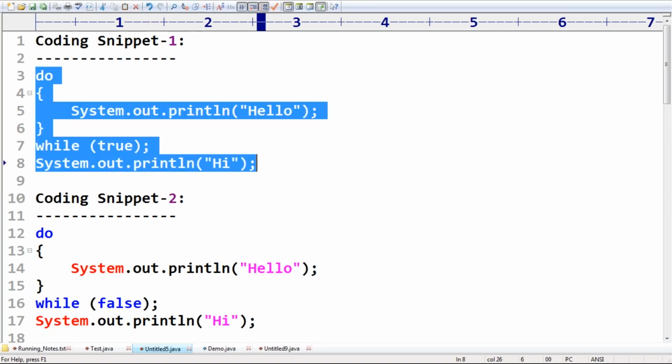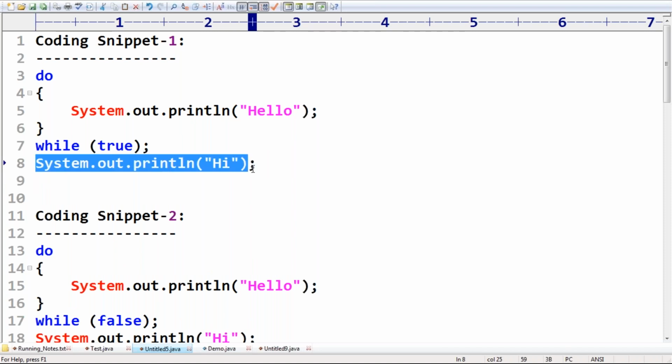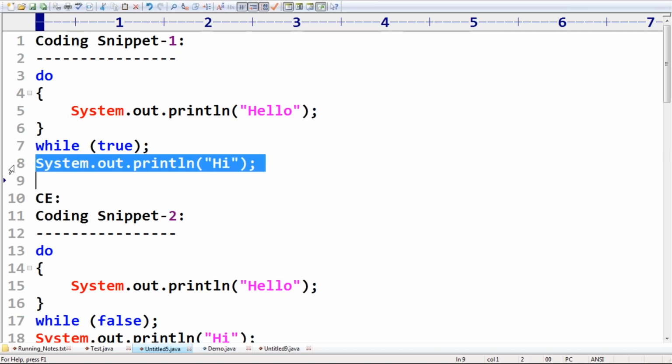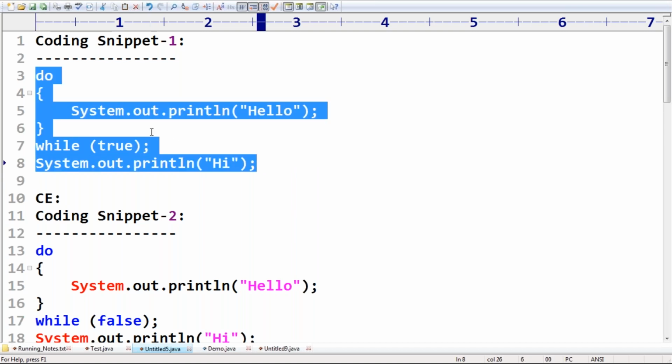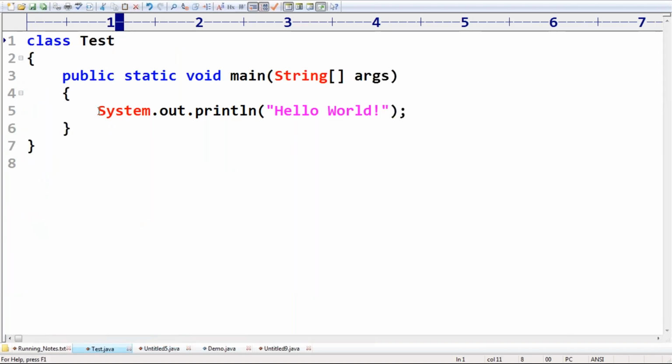Yes, first one. It is invalid. What is the reason for that? SOP of hi will become an unreachable statement. We are going to get a compile time error. Remember this. Have a look once. Because while of true will keep on executing, it will execute keep on.